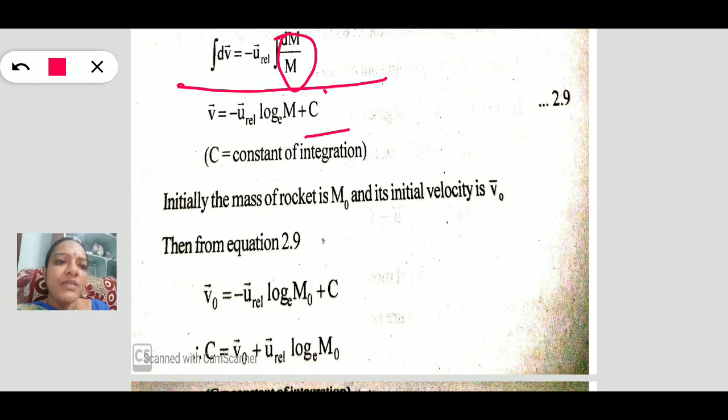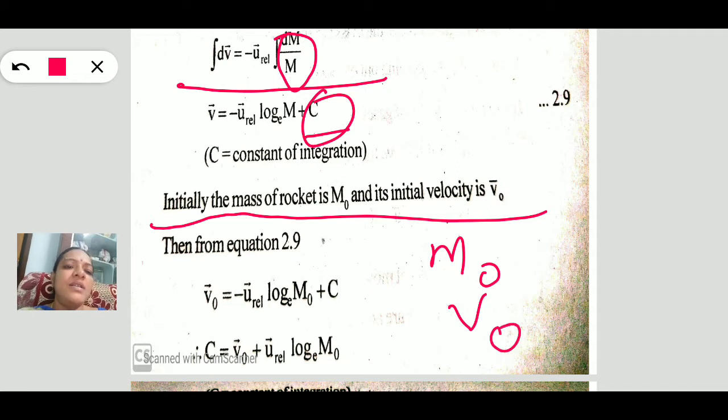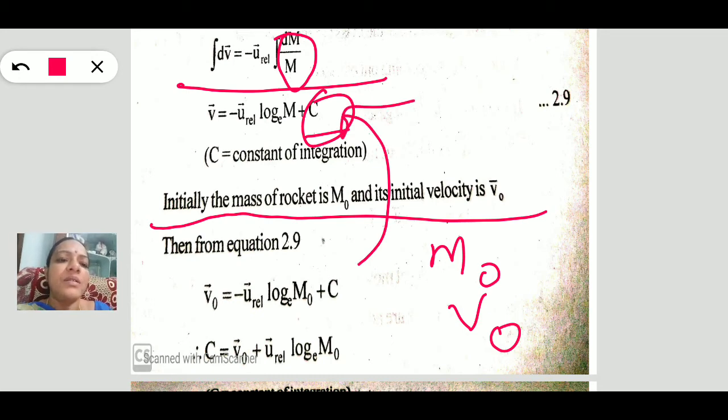Next step, we have to calculate the value of the constant. In the integration method, let us calculate the constant of integration by substituting the initial conditions. What are the initial conditions? Suppose the initial mass of the rocket is m naught and its initial velocity is v naught. Now substitute these values in the above equation.